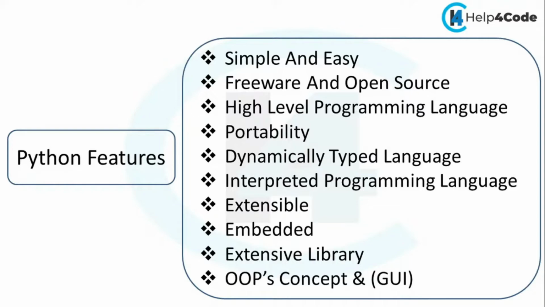Then we have the next feature, that is a dynamically typed language. What do we mean by dynamically typed language? Python doesn't require us to declare any data types. If we have knowledge of C++ or Java, we have data types like int, float, char. Similarly, in Python we don't have to declare data types. It is a dynamically typed language. Whenever we assign a value to a variable, it considers that type of data. For example, if I assign a equal to 10, which is an integer value, internally my data type will be considered an integer type. So it is a dynamically typed language.